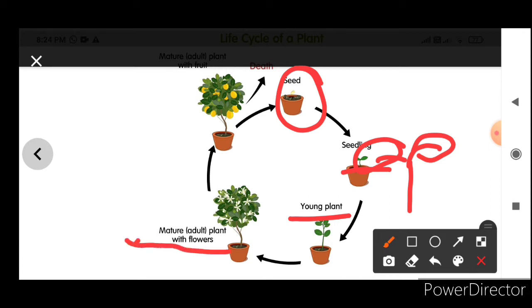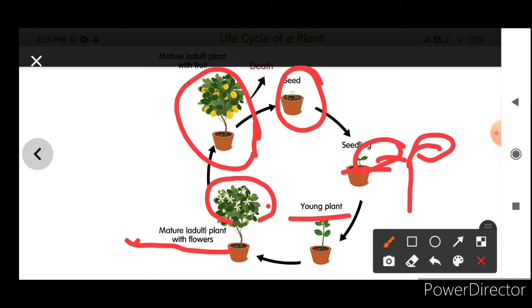A matured or adult plant bears flowers and is completely developed, and then the adult plant has fruits. So this is the life cycle of a plant from seed to adult plant.